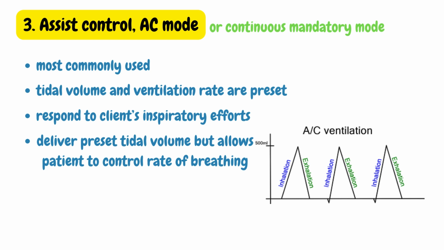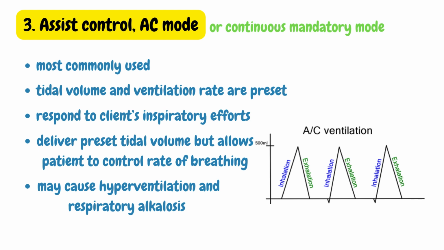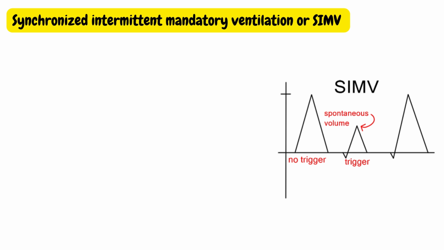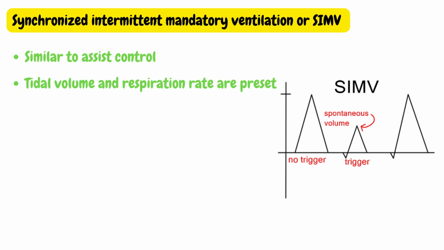If the patient's spontaneous ventilation rate increases, the ventilator continues to deliver a preset tidal volume with each breath, which may cause hyperventilation and respiratory alkalosis. Fourth is synchronized intermittent mandatory ventilation, SIMV. It is similar to assist control ventilation in which the tidal volume and ventilation rate are preset on the ventilator.